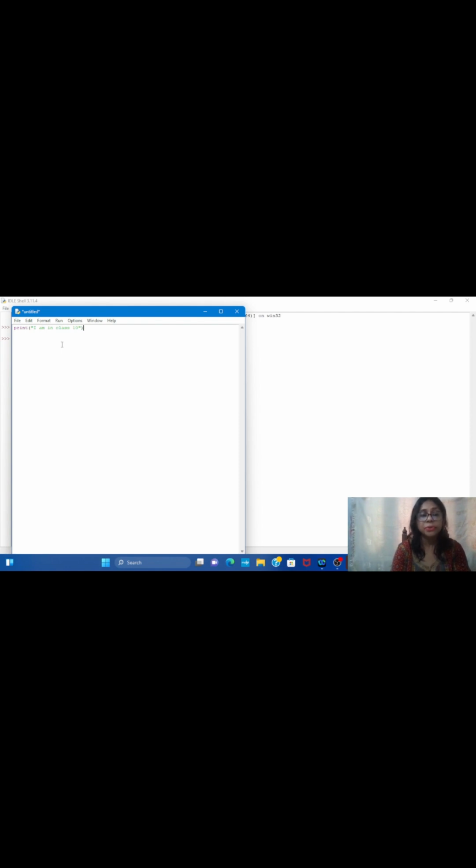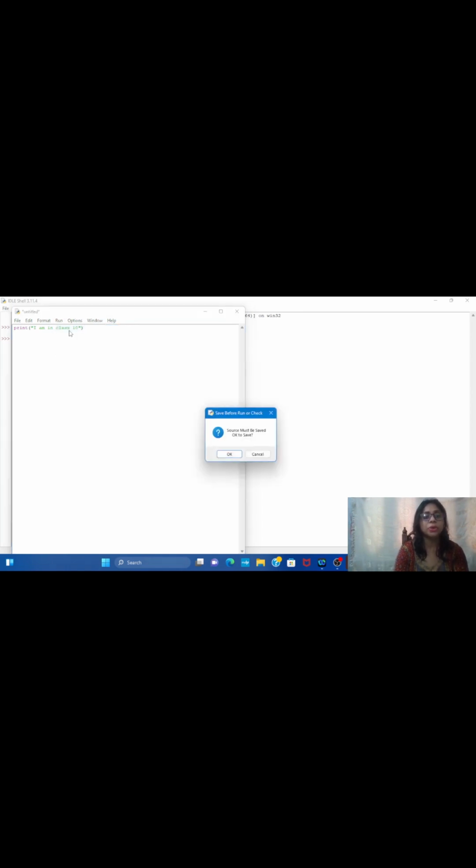Now what you have to do, as you have opened the file, now you need to run the code, right? For that, go to the run button. Click on it. See, the very first option is run module. Click on this run module. Now it is asking you to save the source because you have not yet saved the file, right? So it is asking you to save it. So click on this OK.